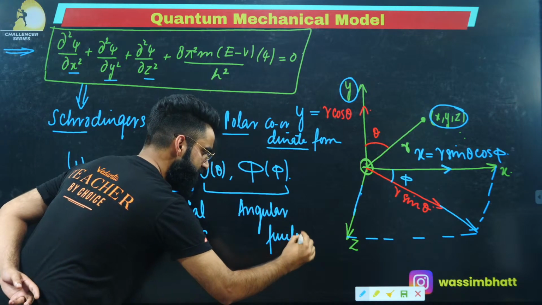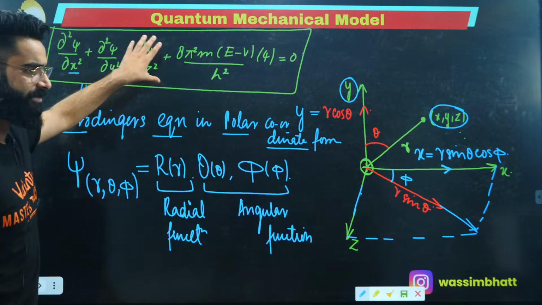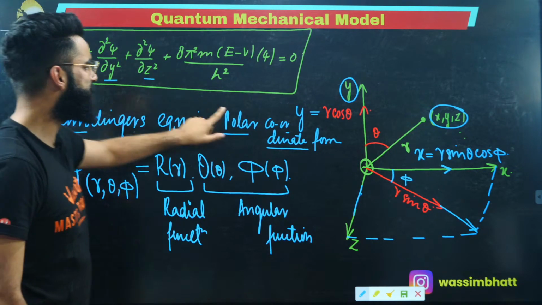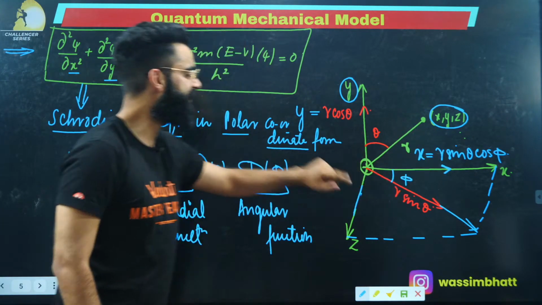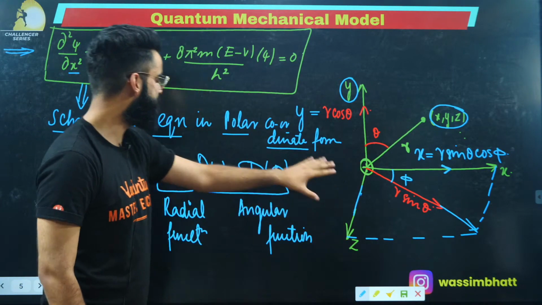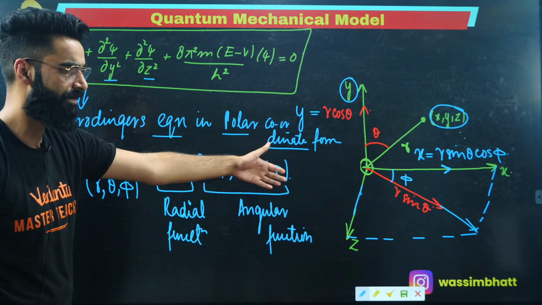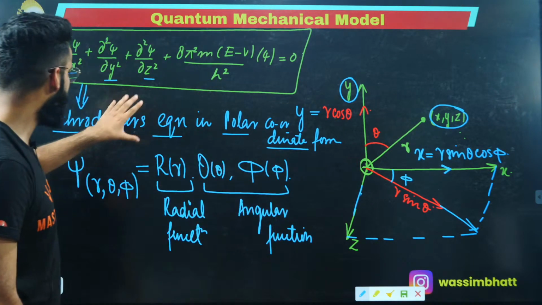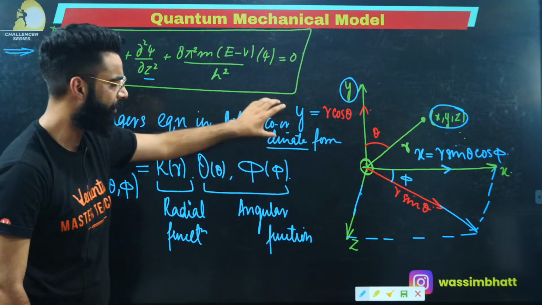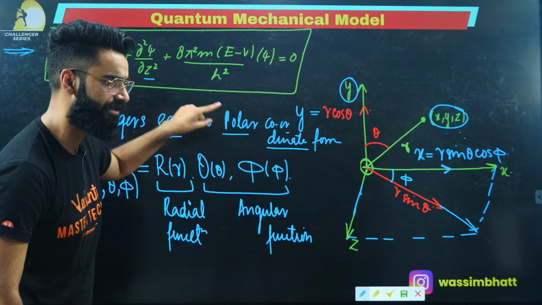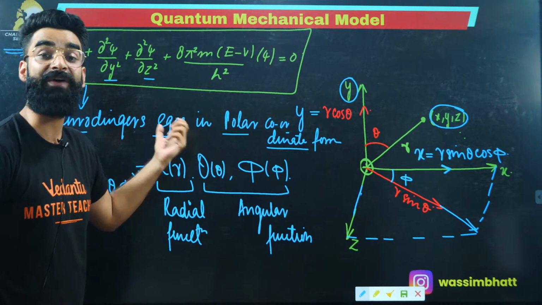See, first of all, see what I did basically. I got the Schrodinger's wave equation, right? In the Schrodinger's wave equation, I replace x with r sine theta cos phi, y with r cos phi, and z with something which I derived a few minutes back, which was, I guess, r sine theta sine phi, okay? I'll be getting the Schrodinger's equation in the polar coordinate form, yes? Right? And when I solve that Schrodinger's wave equation in the polar coordinate form, I'll be getting the values of psi.